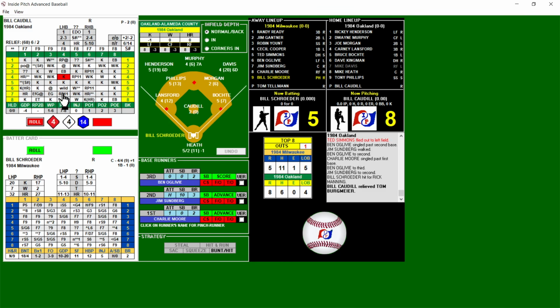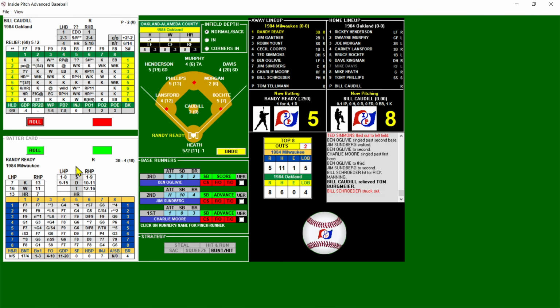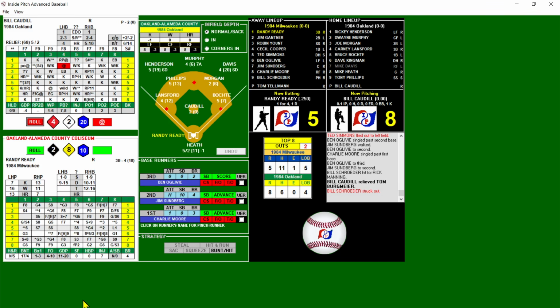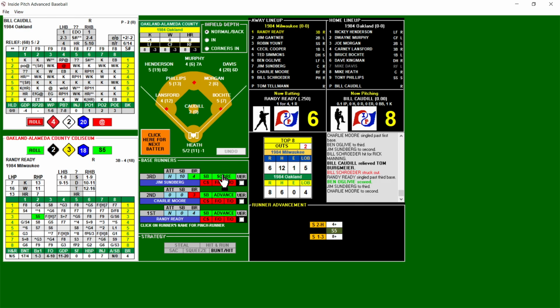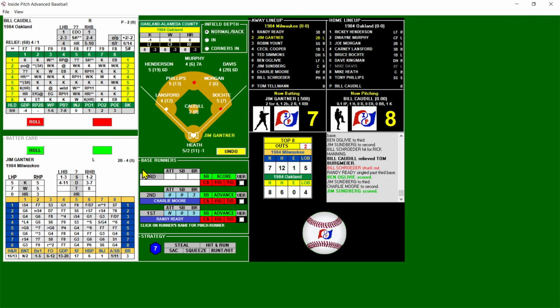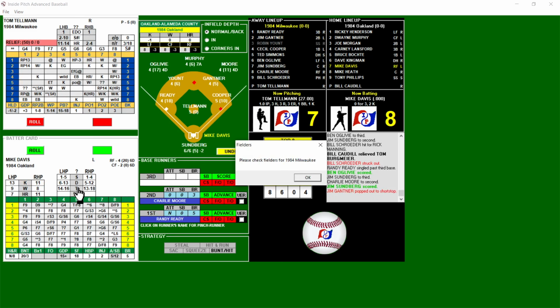But this is a K chance, and it's going to be a strikeout. So he gets Schroeder, 2 out, and that's going to bring up Randy Ready with the bases loaded for the Brewers. And here's the pitch. This is dangerous. And a base hit. Base hit past third. And that's going to score 2 runs, and it's 8-7. What a game. First and second, 2 out for Jimmy Gantner. What a crazy game this has been. And here's a strikeout that's going to miss. So Gantner gets a chance. And he pops it to short.